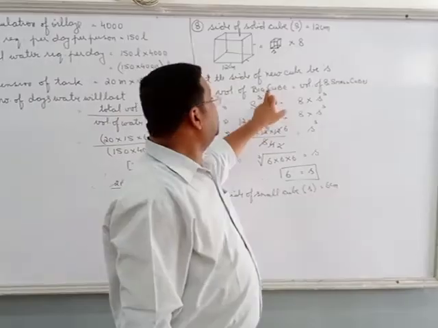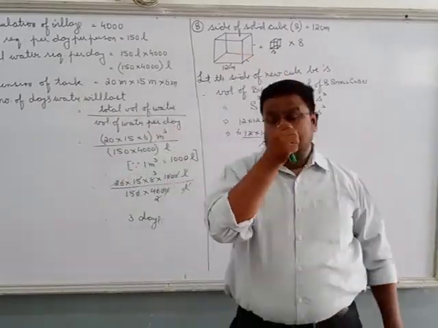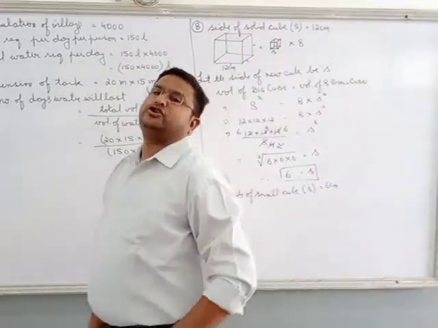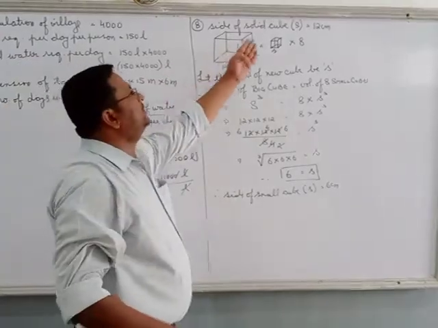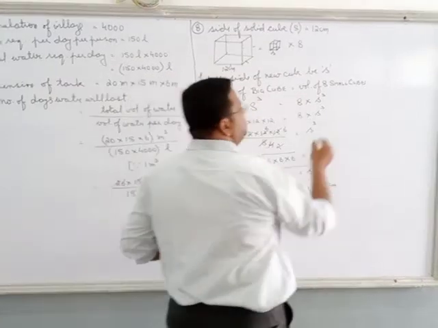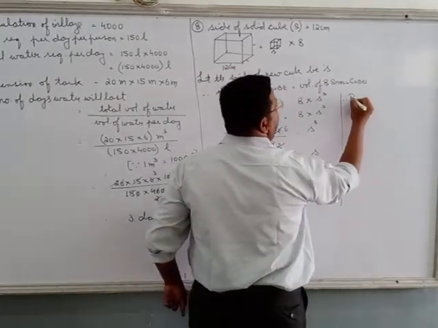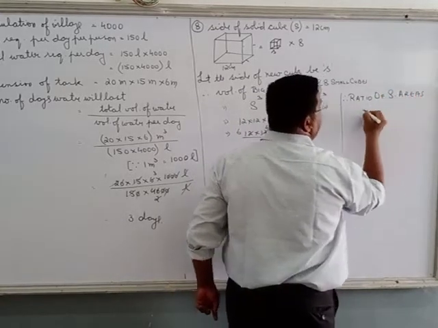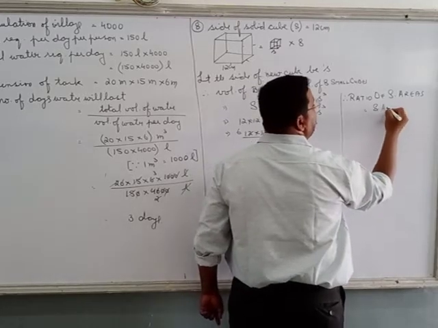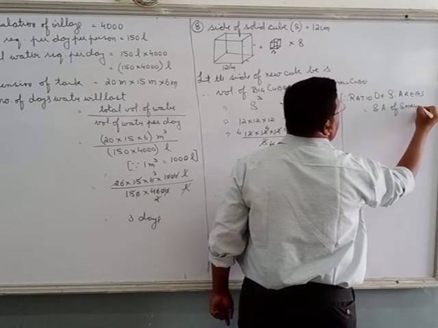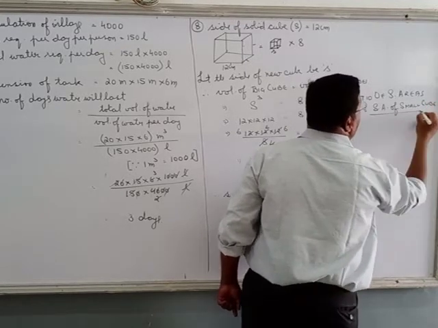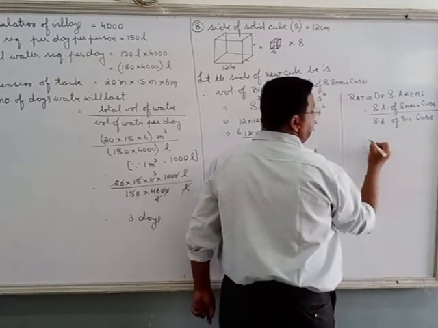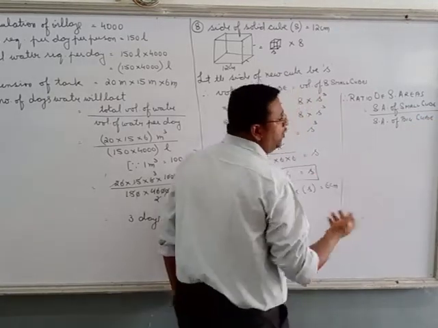Important. Why? First question in which the shape is changing from a bigger cube to a smaller one. One more portion is there. He says also find the ratio between its surface areas. So both the shapes are cubes. So the ratio of the bigger surface. So therefore ratio of surface areas is equal to surface area of smaller cube upon surface area of big cube. The surface area of small cube, either it is 6s square or 4s square, it is the same.